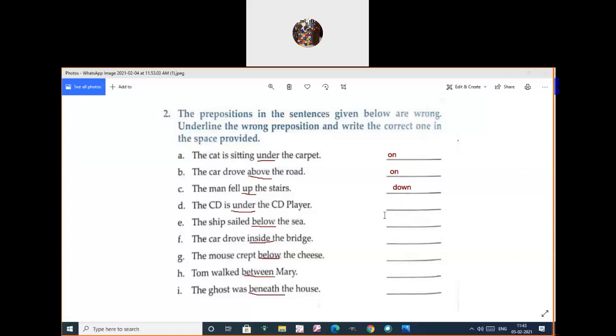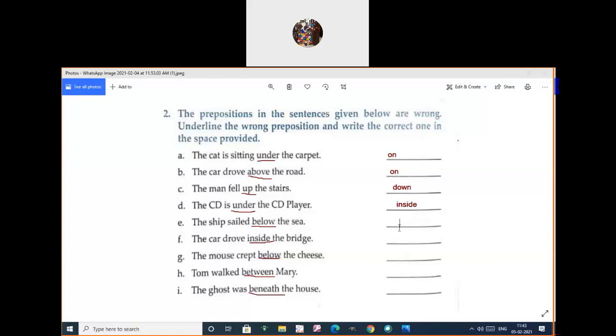Okay. The CD is under the CD player. Where should the CD be? Under? Inside. Inside the CD player. Yes. Very good, Sudashni. Inside.